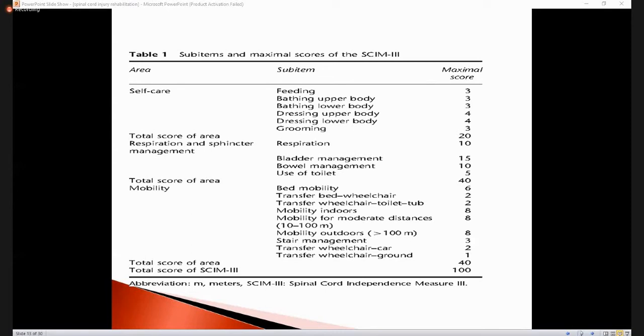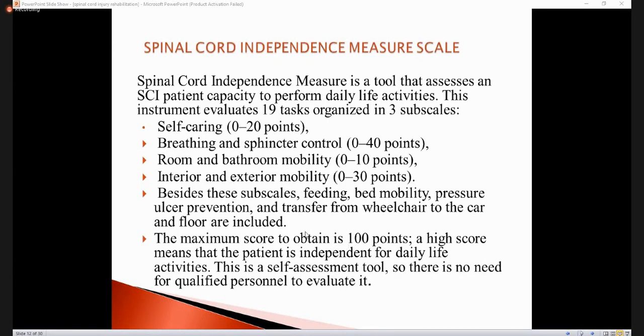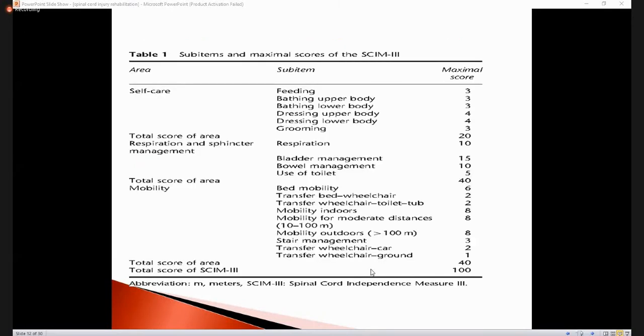So the maximum score obtained is 100 points. A high score means the patient is independent, and a lower score means that the patient is dependent.